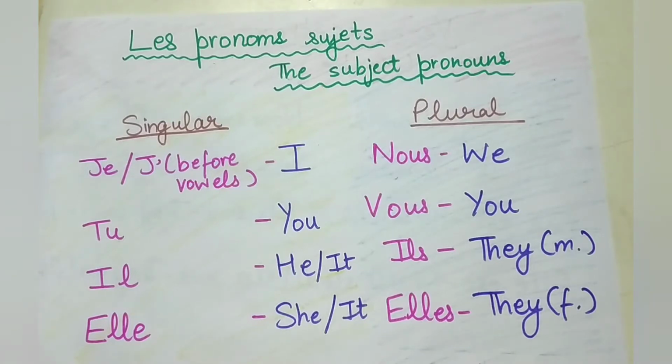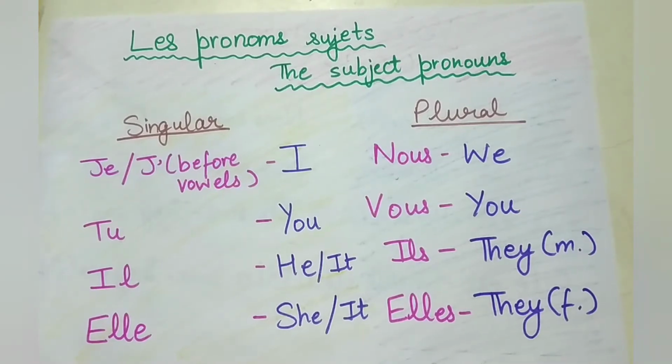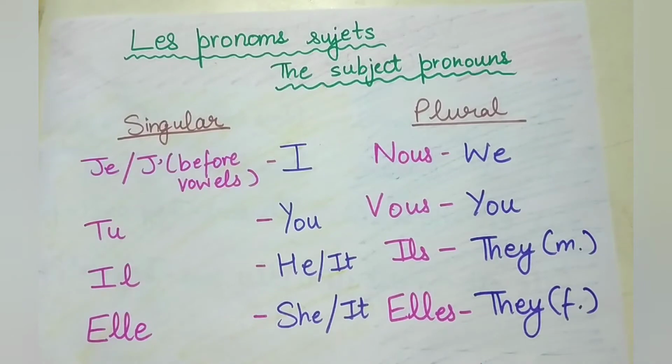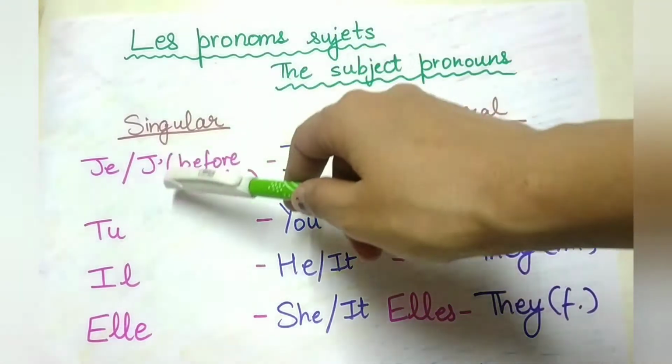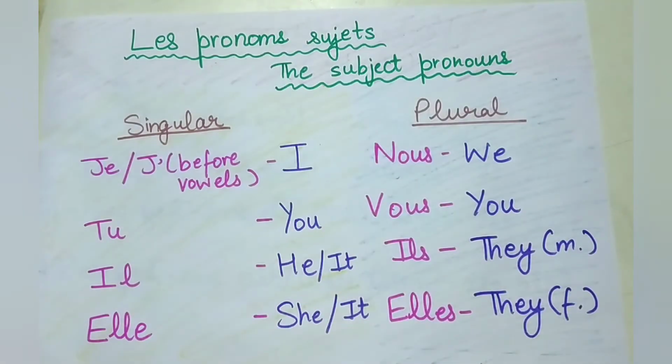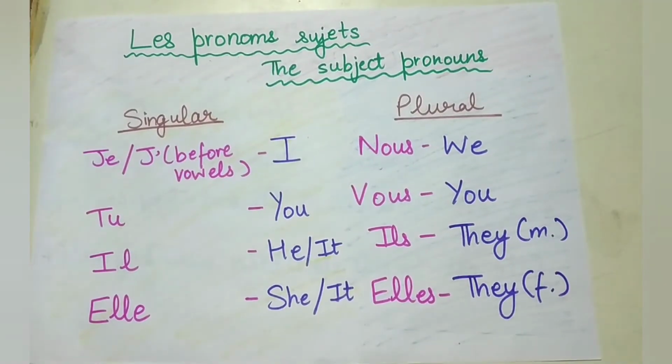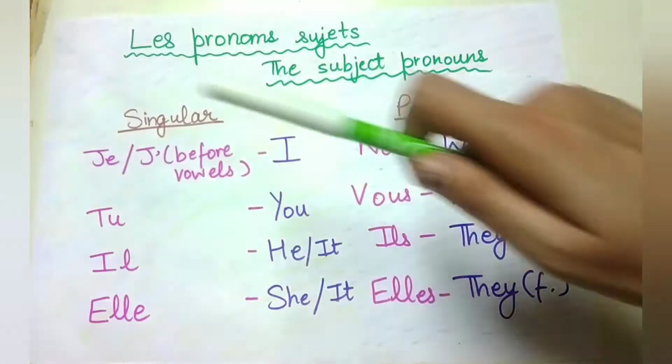Singular, we already know that singular is used when we are talking about any one person or any one thing, and we use plural for more than one person or more than one thing. So if there is only one person or any one object, then we are going to use these singular pronouns, and otherwise we are going to use these plural pronouns if there is more than one person or more than one object.